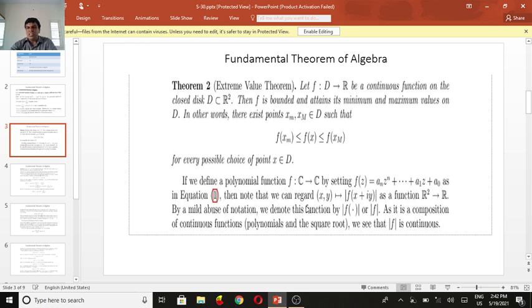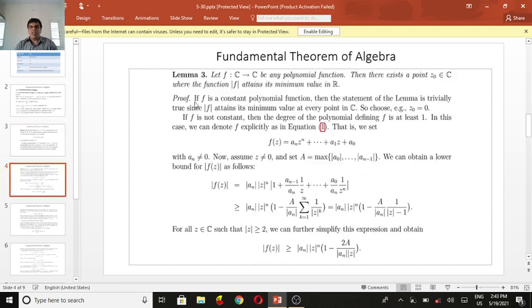Then we note that we can regard x y, a complex variable function, to the absolute value of f of x plus i y as a function from R2 to R. By a mild abuse of notation, we denote this function by the absolute value of f, as it is a composition of a continuous function, a polynomial, and a square root. We see that the absolute value of f of x is continuous.